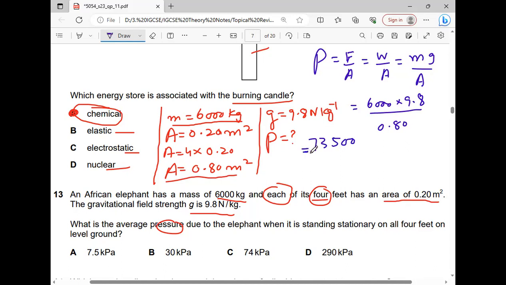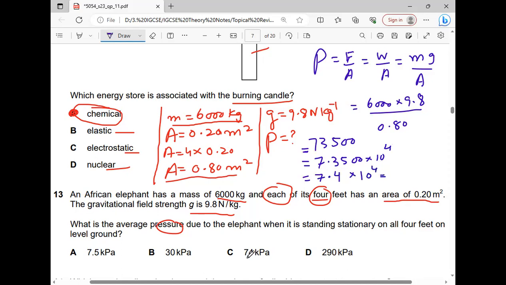When we round it out and write the answer in two significant figures, this will be 7.3500 into 10 raised to power 4. So now round it off: 7.4 into 10 raised to power 4.